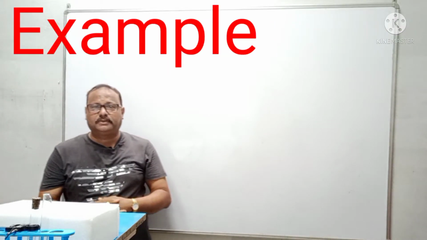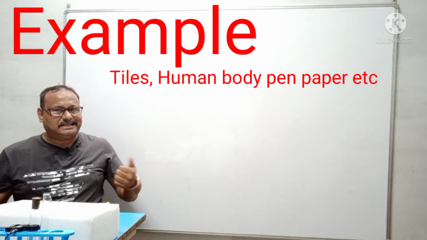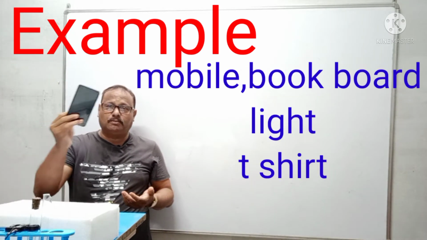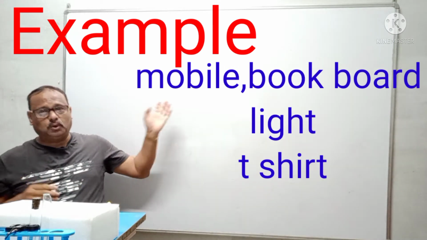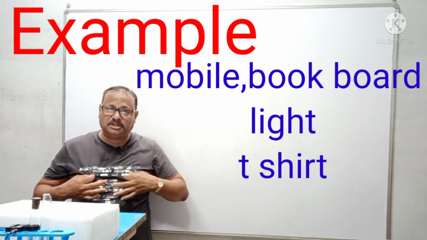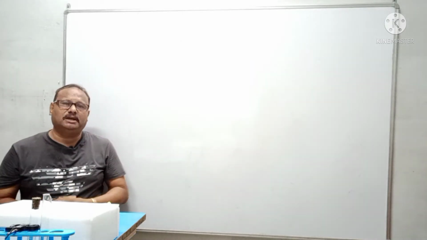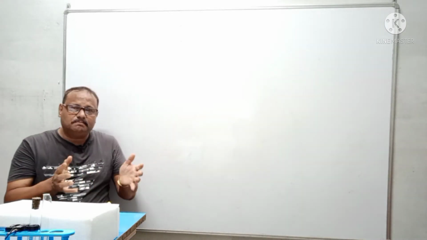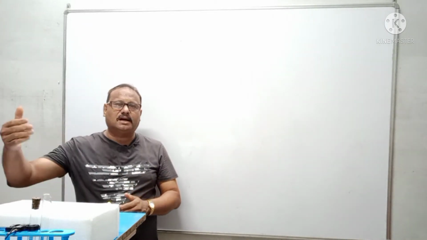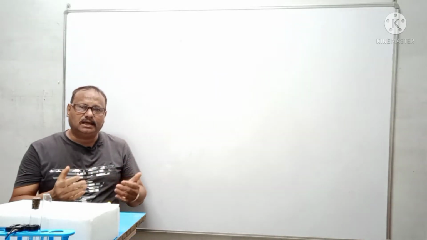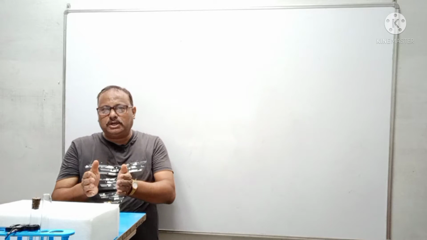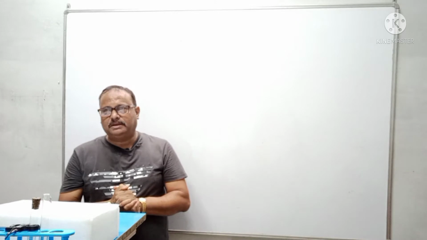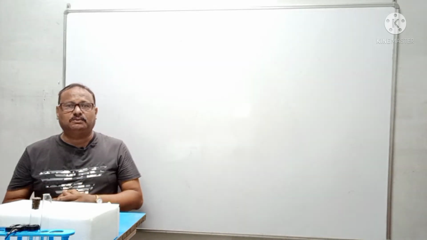For example, cotton, tiles, human body, pen, paper, the mobile, the book, the board, the light, the t-shirt that I'm wearing, the watch, everything is made out of material. And material is a simple broader way of explaining that the things are made up of material in a simple English expression. But when we go into details of it, we understand it is not exactly only material, but it is more in detail study that we require.